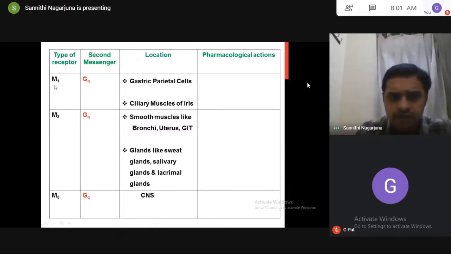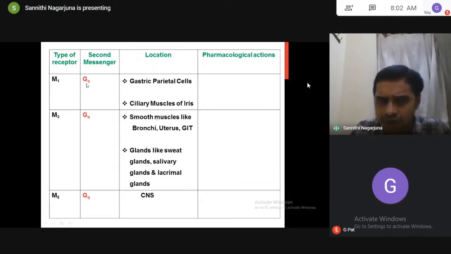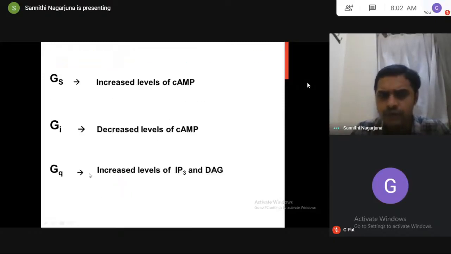If you see the locations, M1 receptors are located in gastric parietal cells and in the ciliary muscles of the iris. Same thing, M3 receptors are located in smooth muscles like bronchi, uterus, GIT, and glands like sweat glands, salivary glands, lacrimal glands. And M5 receptors are located in the CNS. So this is the location and distribution of M1, M3, M5 receptors in the body. All M1, M3, M5 are Gq, which means increased levels of IP3 and DAG.